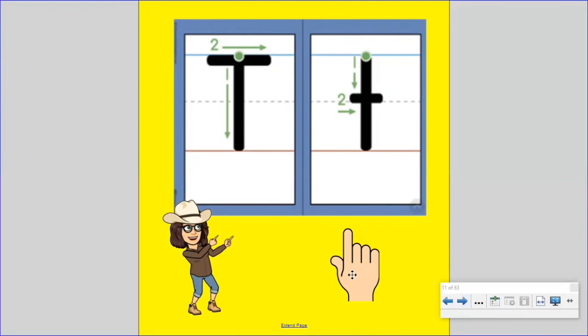Now let's trace the letter T in the air. Get your magic finger. We'll start with the capital T. Start at the top, straight down, across the top. Now the lowercase t. Top, down, across the middle. That's the lowercase t. And what sound does the letter T make? T, t, like in teeth.